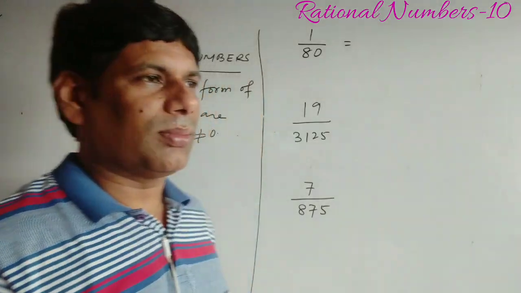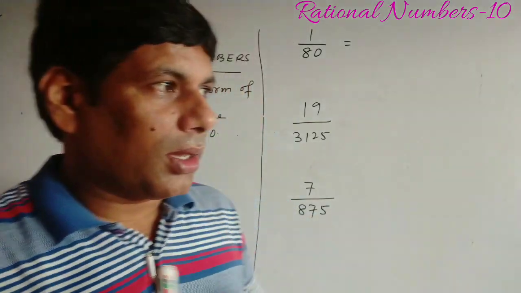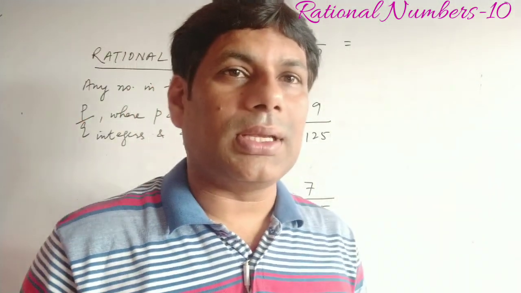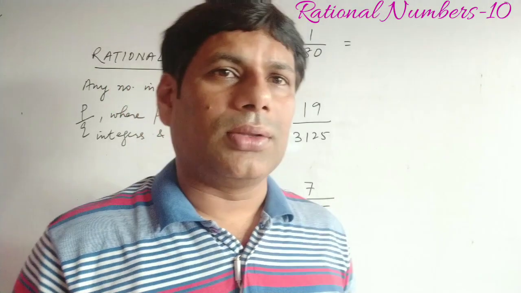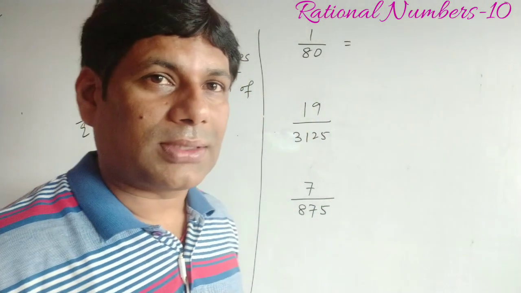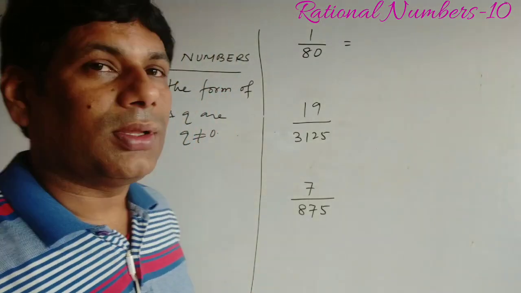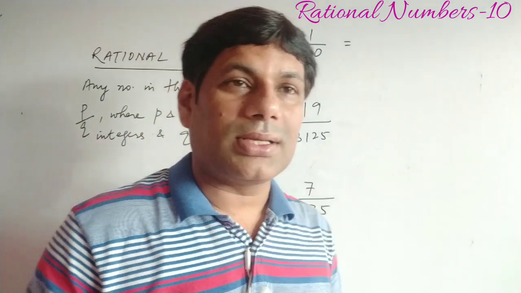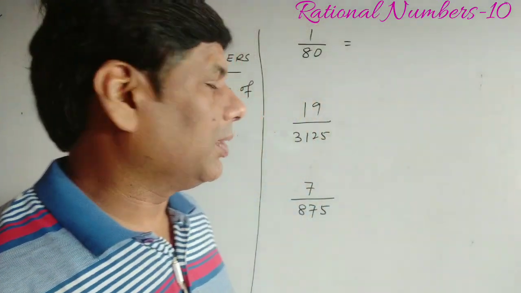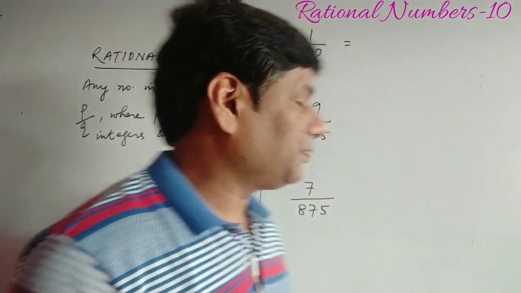तो हम उसे रैशनल नंबर बोल सकते हैं, लेकिन p और q इंटीजर्स होना चाहिए। अगर p एंड q को हम इंटीजर्स नहीं लेते हैं तो फ्रैक्शन भी हो सकता है। तो all fractions are rational numbers, but all rational numbers may not be fractions, because in a fraction p and q should always be positive numbers, because a fraction can never be negative, but a rational number may be positive or negative.